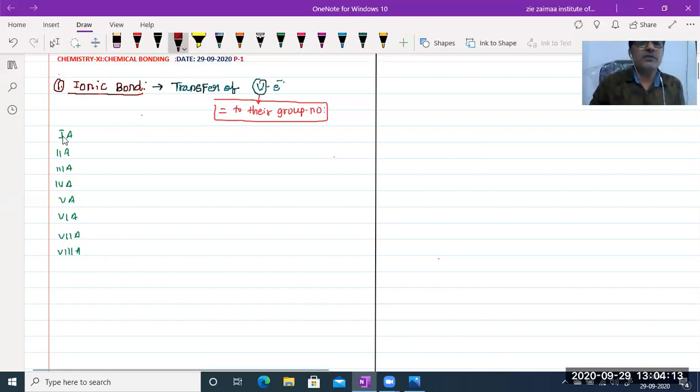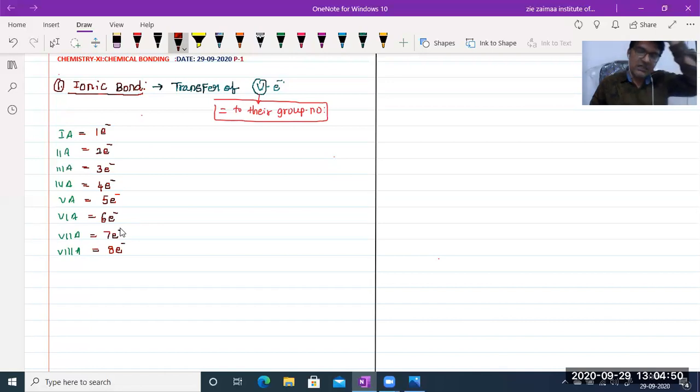Next, come to the point. According to this statement, the transfer of valence electrons means the number equal to the group number. The first A group elements contain how many valence electrons? 1 electron. The second A group, 2 electrons. Third A group means 3 electrons, and the fourth A group has 4 valence electrons. Fifth A group elements have 5 electrons. 6A group means 6 valence electrons, 7A group means 7 electrons, and lastly 8A group means 8 electrons.